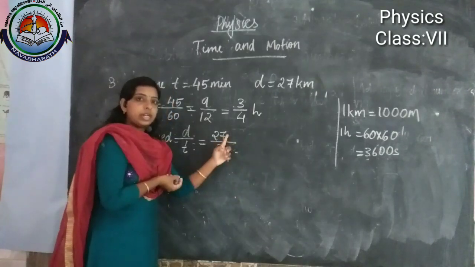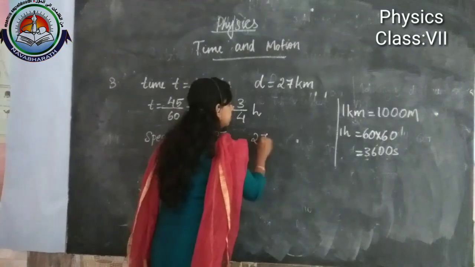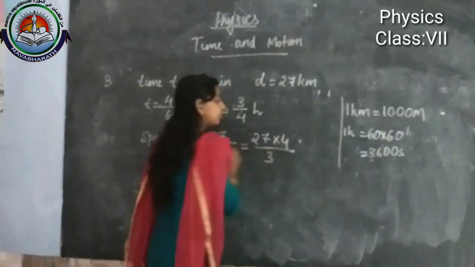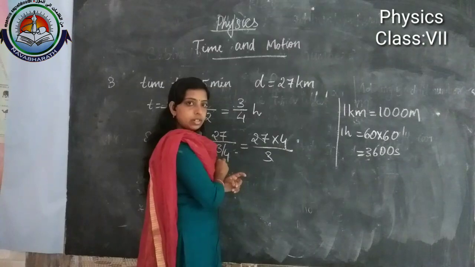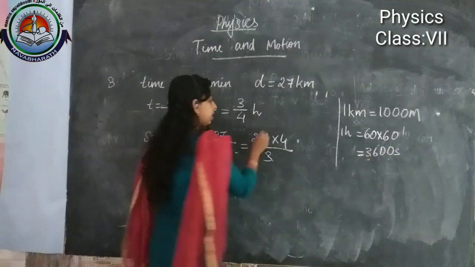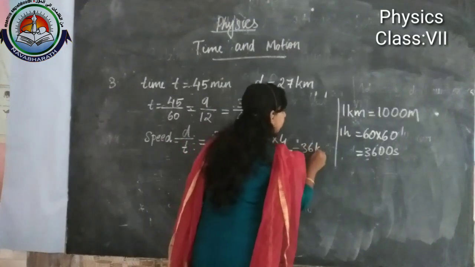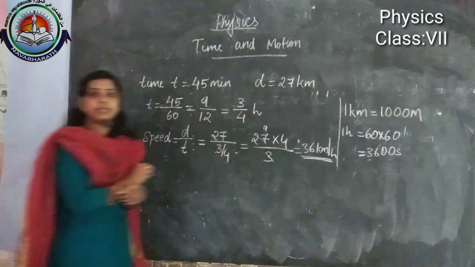So we can take its reciprocal, then it becomes numerator. Then 27 into 4 divided by 3. Then this 27 and 3 we can cancel, right? 27 by 3, 9. Then we will get the answer 36 kilometer per hour. Okay.